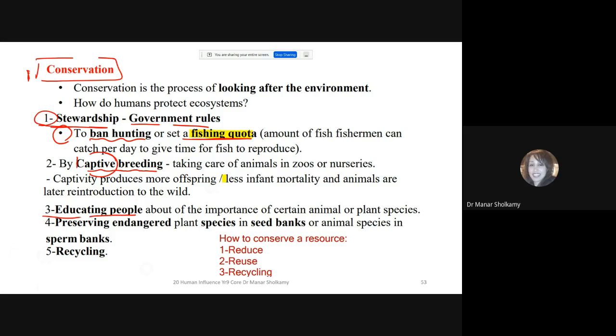Now, educating people, like what is happening here in class. We are educating ourselves that we have to conserve endangered species so that we do not affect our biodiversity and hurt our earth. So we want to take good care of our earth. Preserving endangered species, like we just said, and something called seed banks. And this is the core.